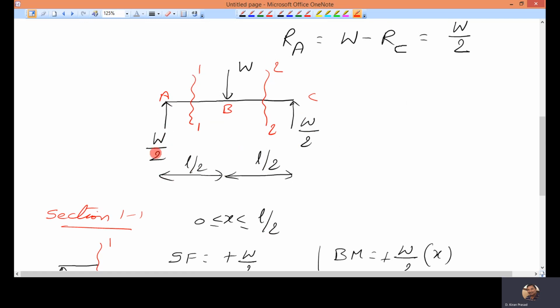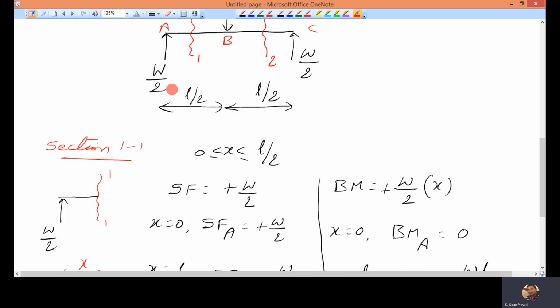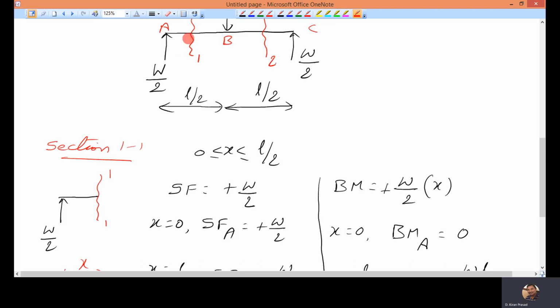I have replaced the supports with reactive forces. Now I want to determine the shear forces. So I have taken one section here and another section here. I am considering the left side part of the section. So left side part means this part for section 1-1. For this section, the limits are x equal to 0 and x equal to L by 2.